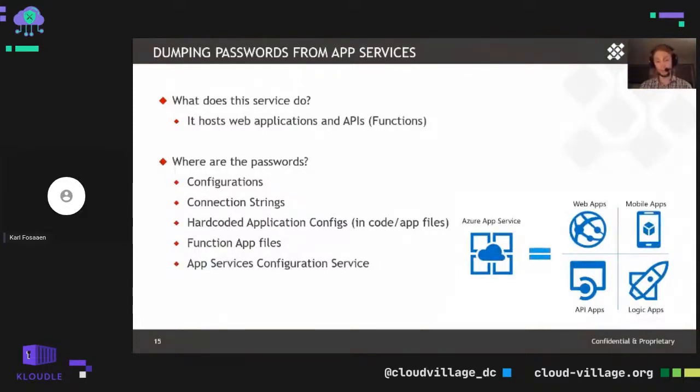Additionally, function app files, we're frequently seeing configurations there. One of the common things that we run into from a reader perspective is being able to read those function app files and parse out any hard-coded credentials there. I've quite frequently seen service principal credentials stored there, and we can pull those out to get access to whatever that service principal needs, say from a key vault perspective, anything like that. So those are definitely handy. And then there's also App Configuration service, which can then apply down some of those configurations onto multiple app services and set standard deployments, things like that. That's also an interesting service to dive into.